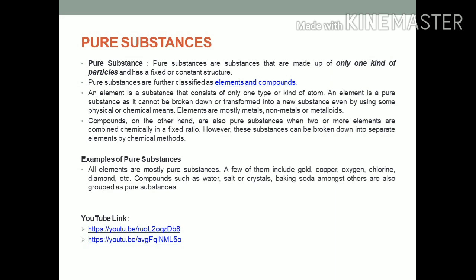Now we will understand what compounds are. Compounds, on the other hand, are also pure substances, formed when two or more elements are combined chemically in a fixed ratio. However, these substances can be broken down into separate elements by chemical methods. Some examples of compounds are water, salt crystals, baking soda, etc.